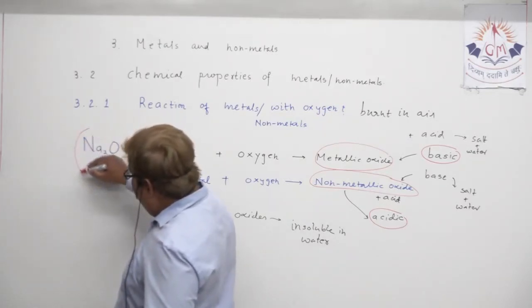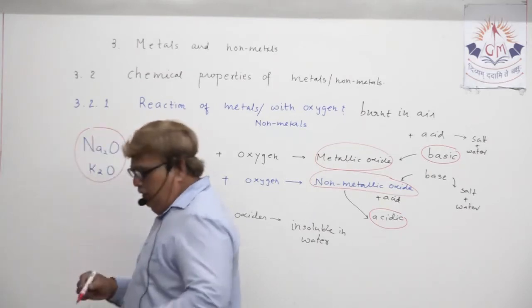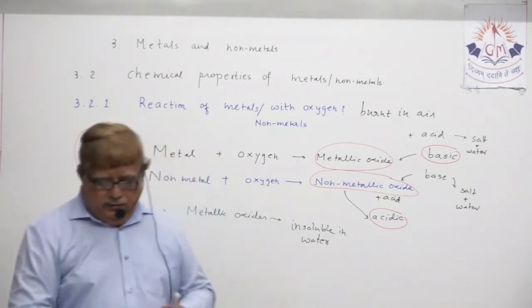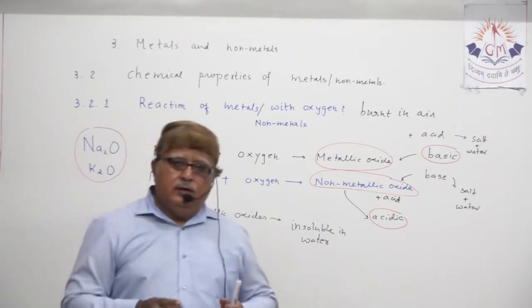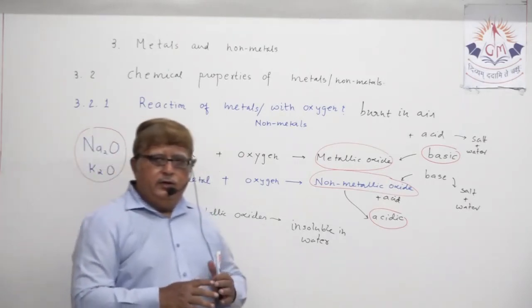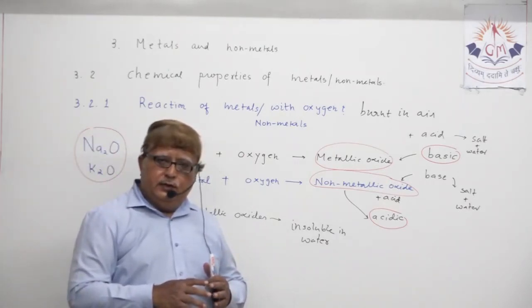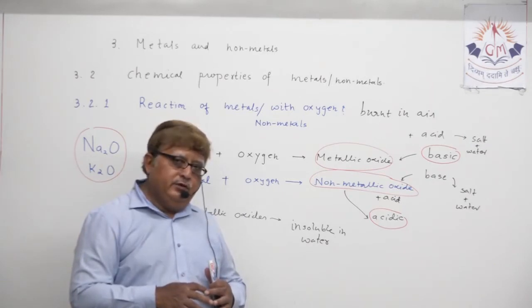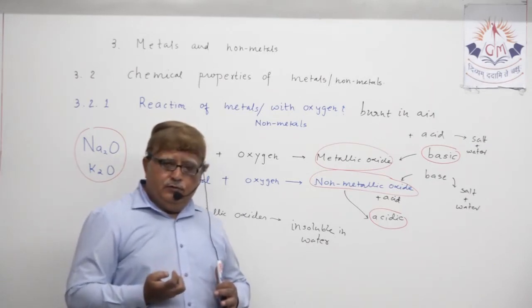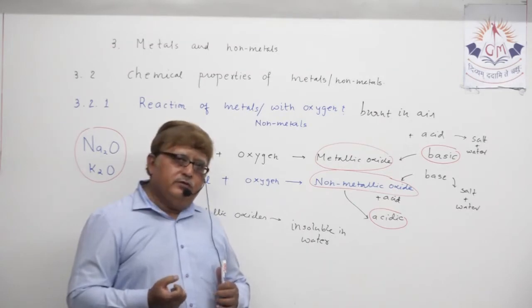They can dissolve in water. Our target is to make you understand whether metallic oxides are basic in nature or not. That is what we want to understand in detail.